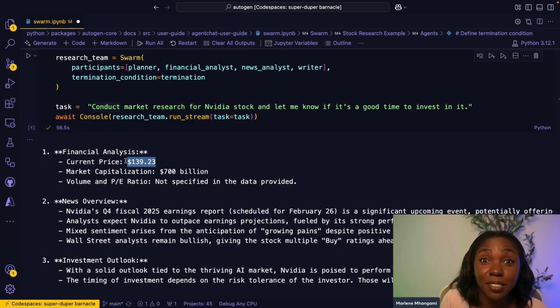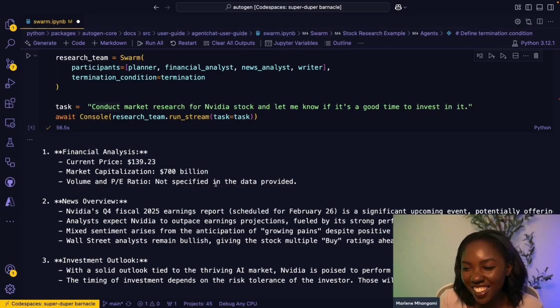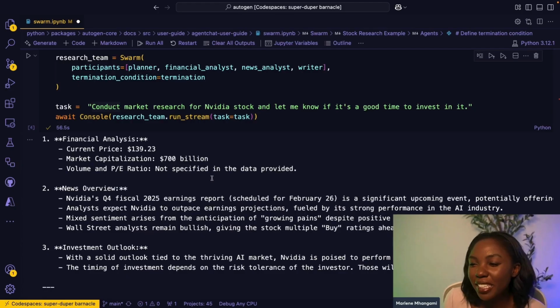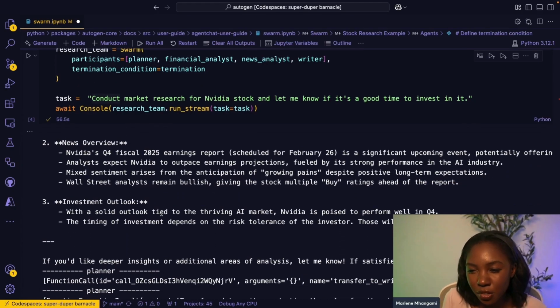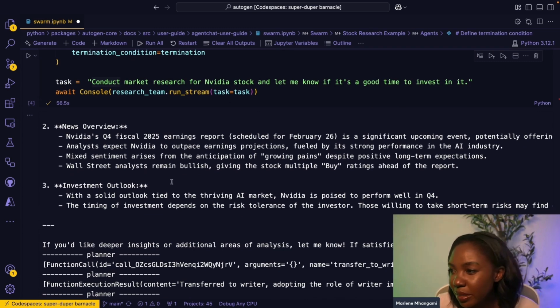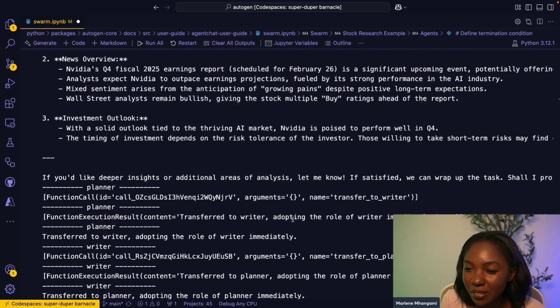where right now the price of NVIDIA is 139. A steal, honestly. The market cap is pretty good, 700 billion. And news overview, we can see some information there about the fiscal earnings report. It's scheduled for the 26th. So let's keep our calendars open for that.